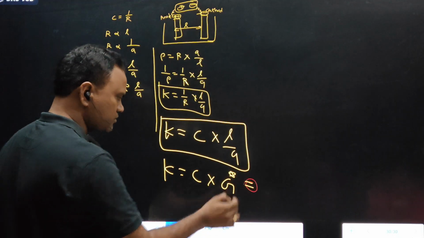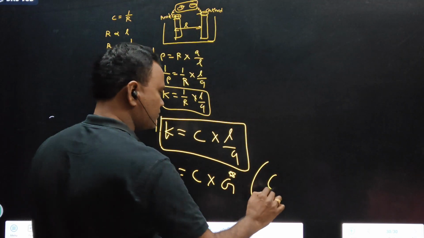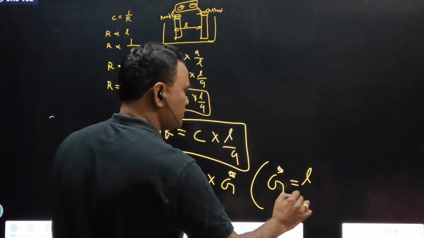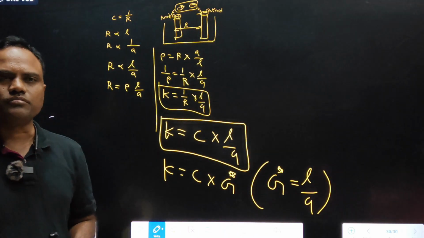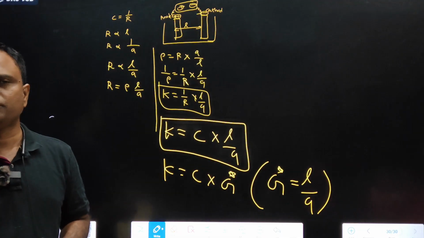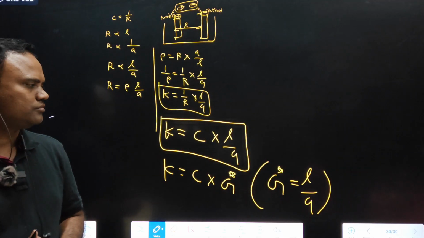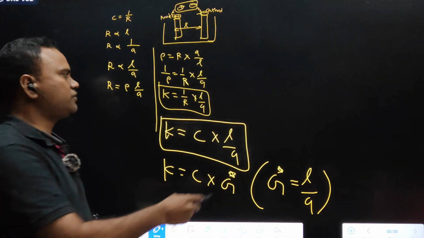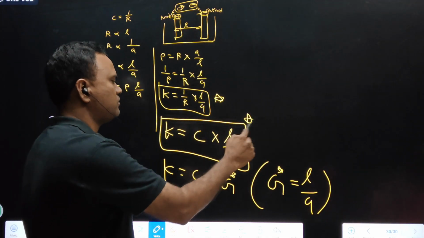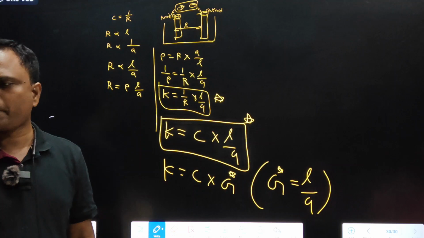G star is equal to L by A. This is the main formula, 1 by R, C into L by A.